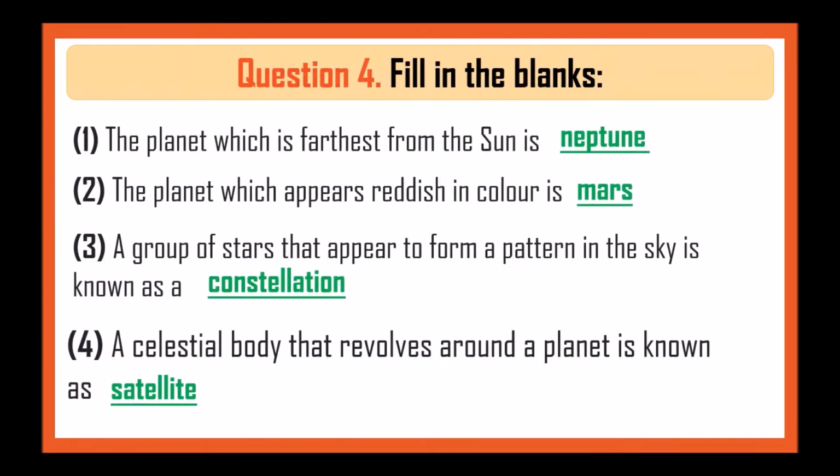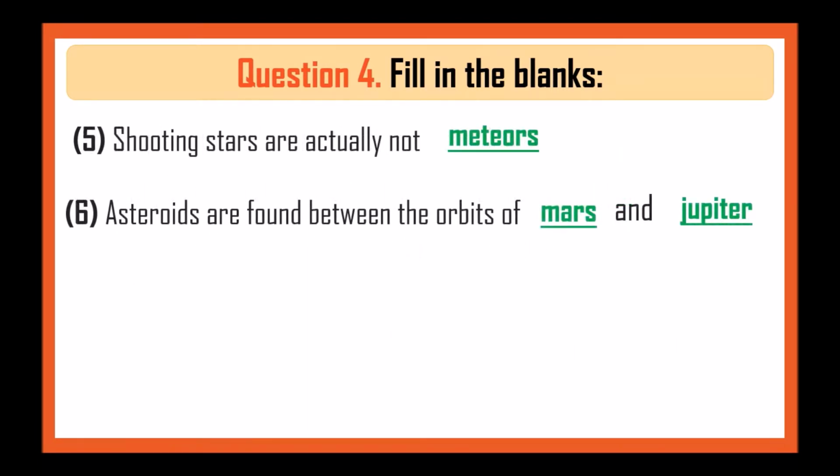Fill in the blanks. The planet which is farthest from the sun is Neptune. The planet which appears reddish in color is Mars. The group of stars that appears to form a pattern in the sky is known as constellation. The celestial body that revolves around a planet is called a satellite. Shooting stars are actually not meteors. Asteroids are found between the orbits of Mars and Jupiter.